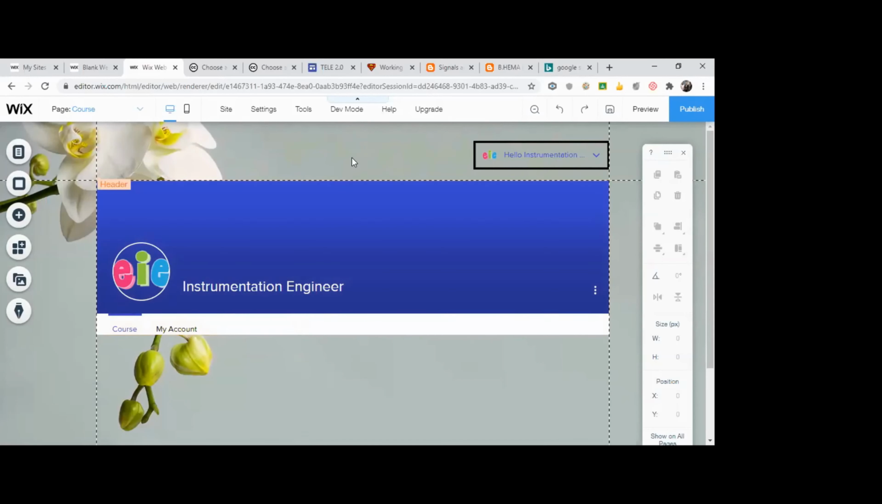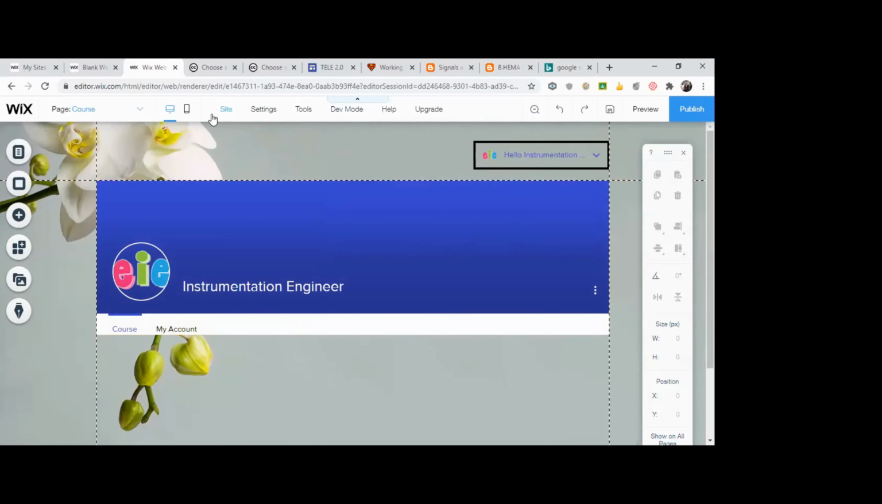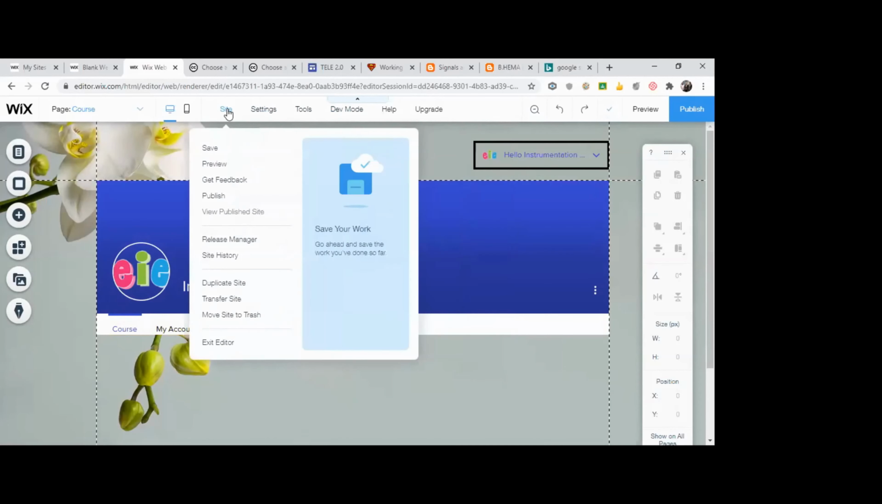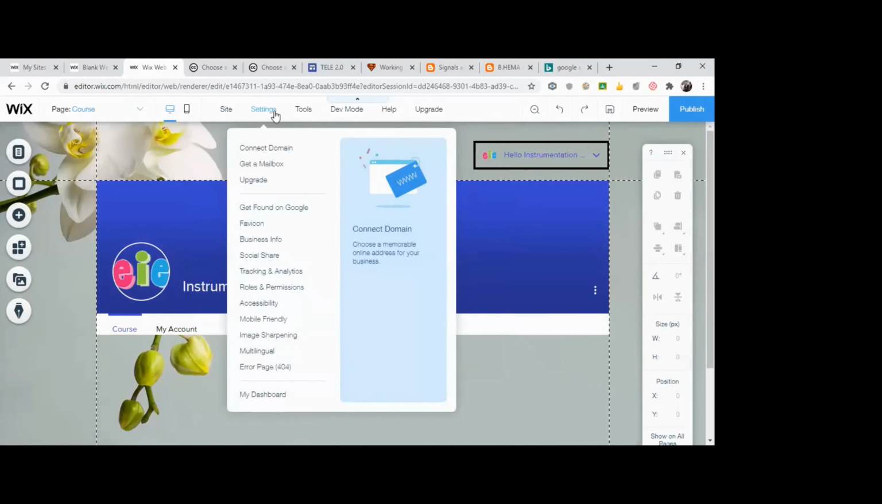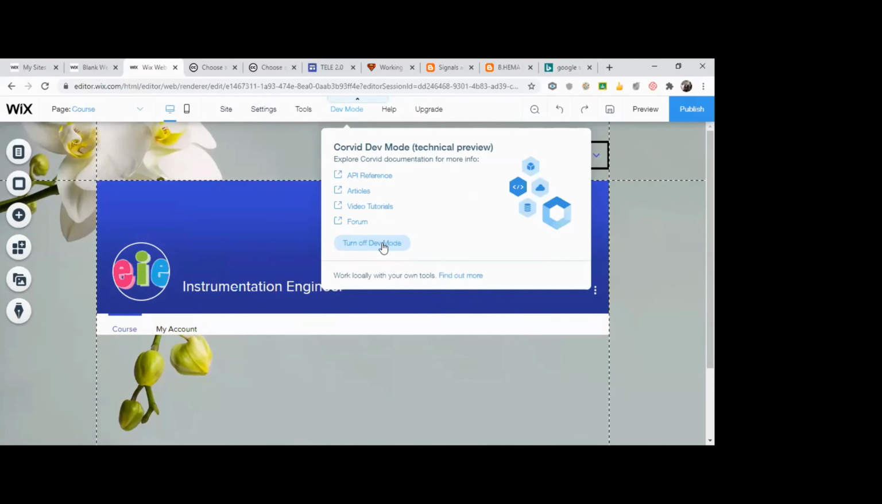Okay. Now, before we proceed further, we need to do something very important. On the top, you see you have different tabs: site, settings, tools, developer mode. We have to enable this developer mode. So turn on developer mode.